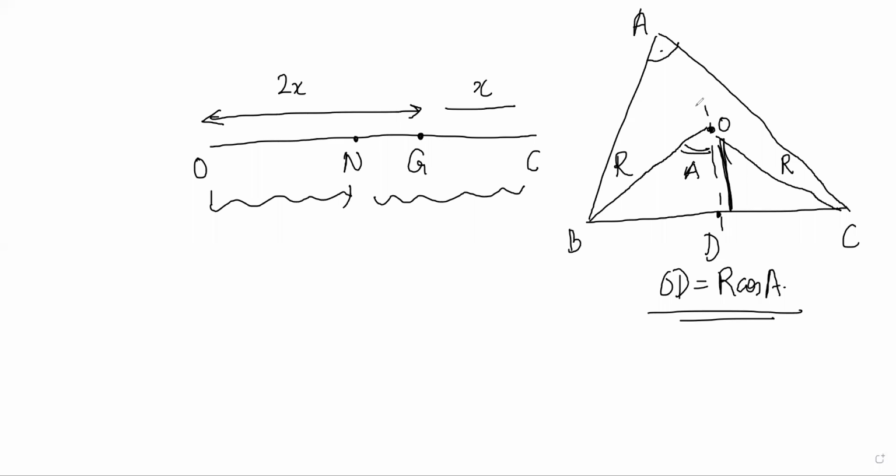So OD must be perpendicular, and it must pass through the midpoint, because that is the definition. That's how you would have constructed O in the first place, right? So you're understanding this whole idea here. The proof is clear, just similar triangles, right?